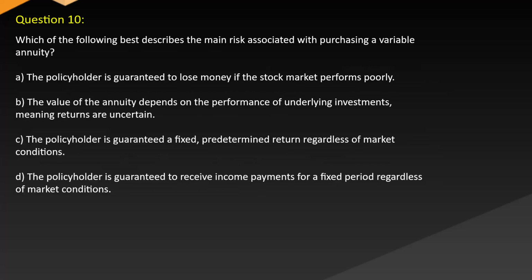Question 10. Which of the following best describes the main risk associated with purchasing a variable annuity? A. The policyholder is guaranteed to lose money if the stock market performs poorly. B. The value of the annuity depends on the performance of underlying investments, meaning returns are uncertain. C. The policyholder is guaranteed a fixed, predetermined return regardless of market conditions. D. The policyholder is guaranteed to receive income payments for a fixed period regardless of market conditions.